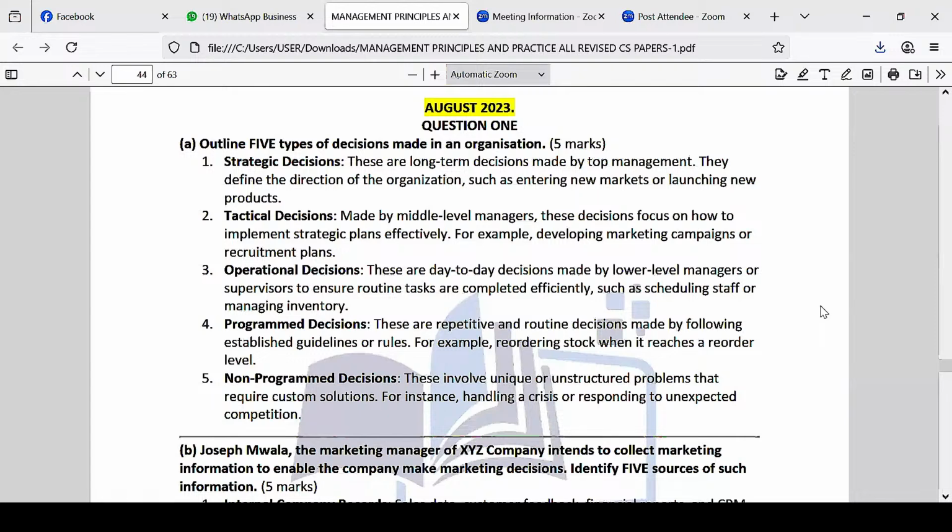Then the next one is called program decisions. The way the name suggests, program means they're repetitive. When we talk about how this system is programmed, it can do a repetitive task day after day without any problem. So these are repetitive and routine decisions made by following established guidelines or rules, for example, reordering stock when it reaches a reorder level.